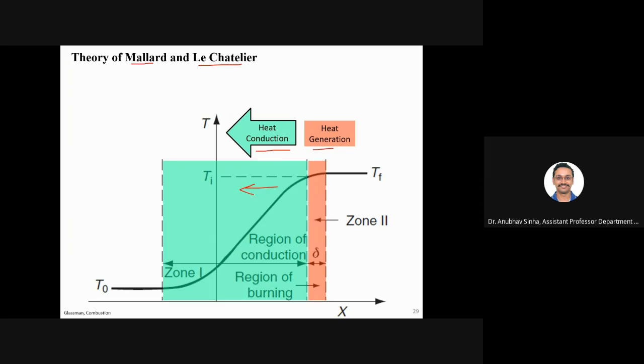You people are with me or not? Yes, sir. Can you please repeat, sir, once? So what I am saying is that if you look at this orange color region, this is called zone 2. This is the region where your flame is burning, where all the heat generating reactions are taking place. So this is a region of heat generation.